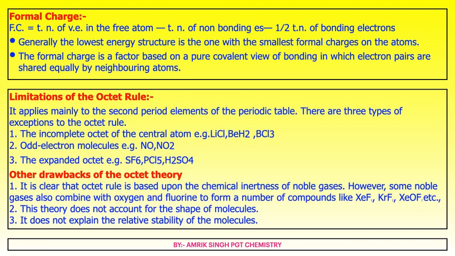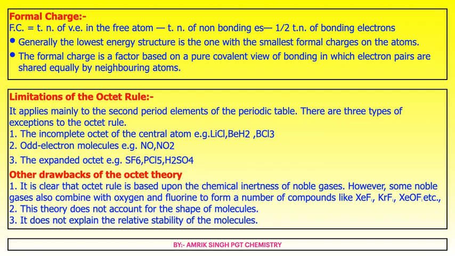Limitations of the octet rule. It applies to the second period elements of the periodic table. There are three types of exceptions to the octet rule. The incomplete octet of the central atom: LiCl, BeCl2, BCl3, they don't have 8 electrons. Odd electron molecules also don't have 8 electrons. And the expanded octet, the third one: SF6, PCl5, H2SO4. They have more than 8 electrons on the central atom.